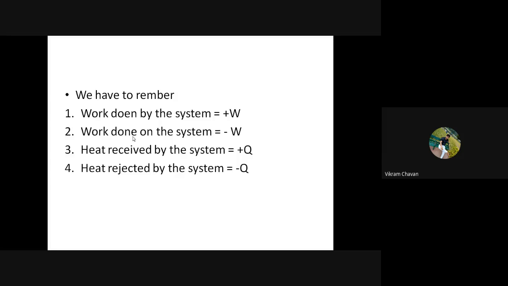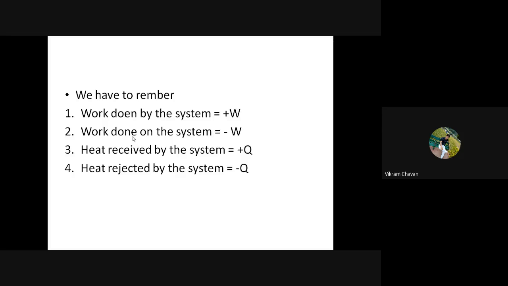Then the third, this is about the heat or energy. The third point is suggesting that heat received by the system, कुणाकडनं हीट रिसिव्ह करणार आहे, दुसऱ्या सिस्टीम कडून किंवा सराउंडिंग कडून. Okay, heat received by the system will be considered as a positive. Okay, positive heat. And whereas the heat rejected by the system will be considered as a negative heat or a negative energy. Okay, so these four points we need to remember while dealing with the problems related to first law of thermodynamics. Okay, please note down.